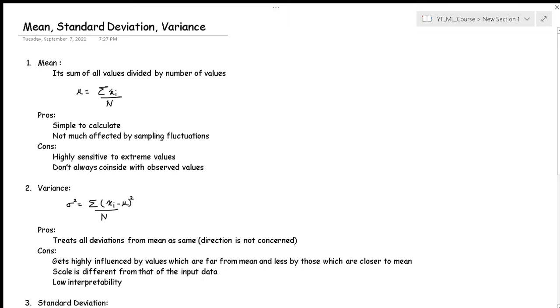So what is the mean? Mean is the sum of all values divided by the number of values, right? So if I have a total of n data points, I will just add all the values and divide it by n. What it gives is something called the average. What value can I expect if I pick one of the numbers randomly? It's given by mu, the value which you can expect if you choose any number randomly from the given values, right? Now it doesn't mean that the average has to be in your data points, okay?